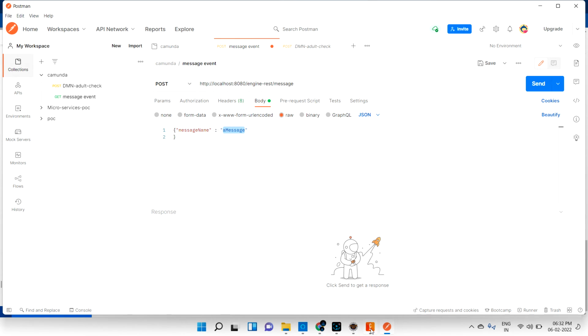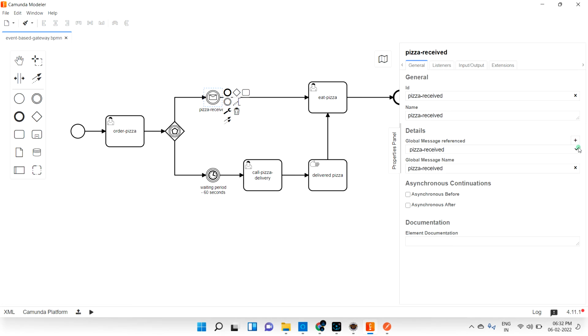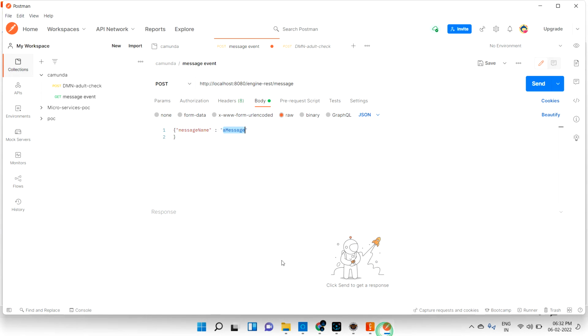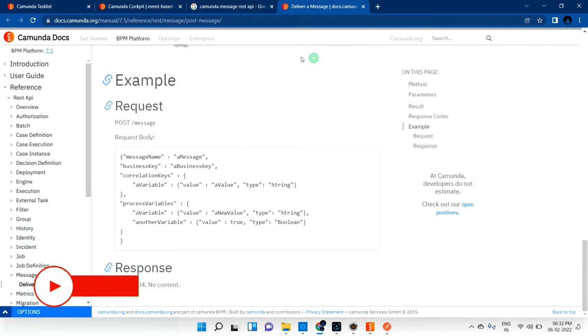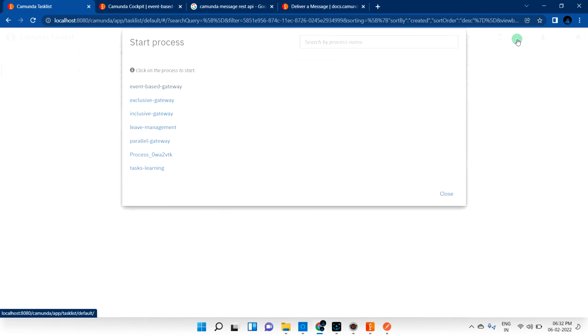Hold on. Just go to your pizza received event and check it. Yes, that's the message name. Just copy this message and keep it here, so that you are posting the message. When you hit this API, you can post this message. Now let me go into our localhost.